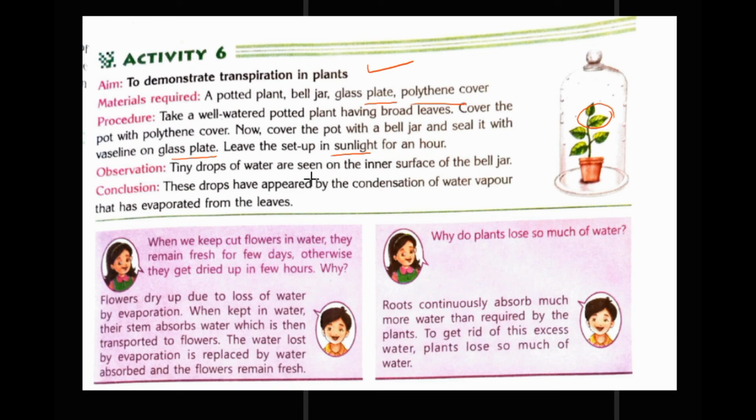Here you will observe that drops of water are seen on the inner surface. These are droplets of water on the inner surface of the bell jar. Conclusion: these drops have appeared by condensation of water vapor that has evaporated from the leaf. This is our conclusion.